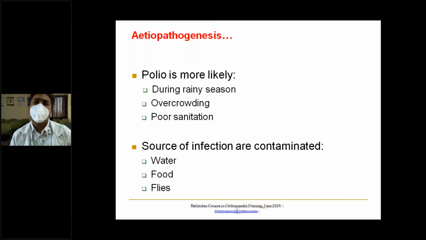And one more important point is you should never give an IM injection when the child has fever. That is very, very important. An injection can lead to decreased immunity and a precipitation of paralysis can occur, especially polio. So you don't know whether the child has polio or a normal fever. So up to 10 years of age, you should avoid IM injection in a febrile child.